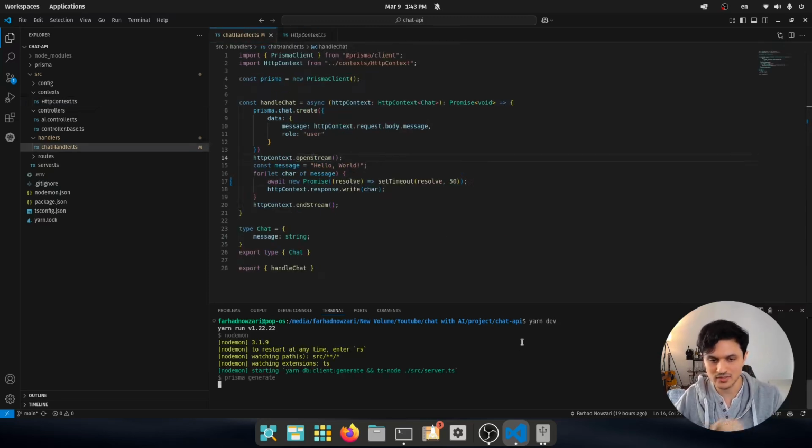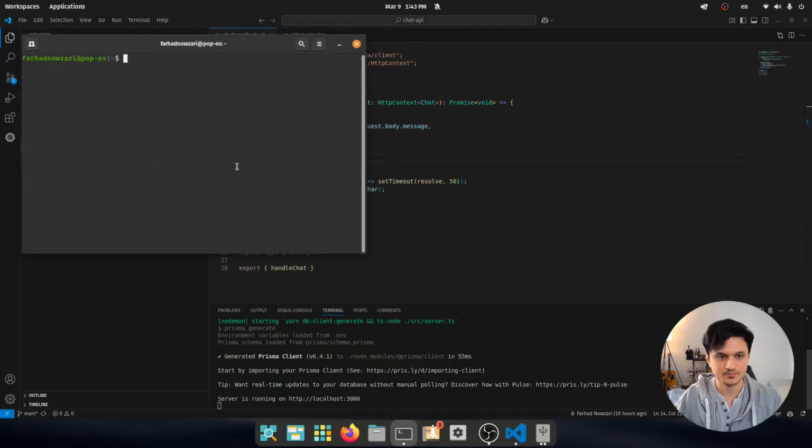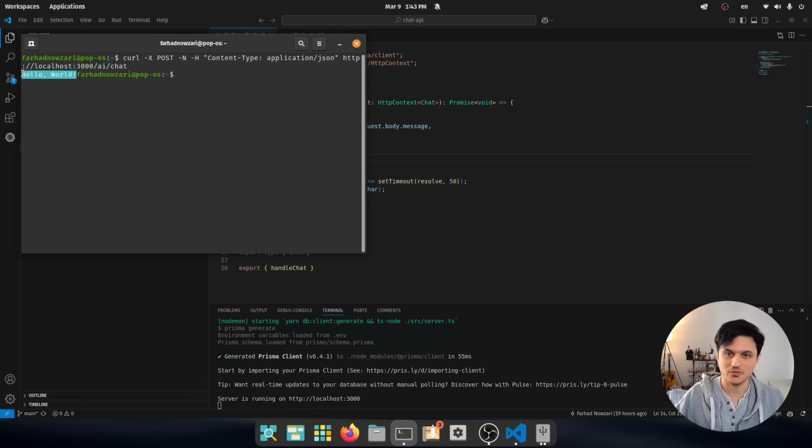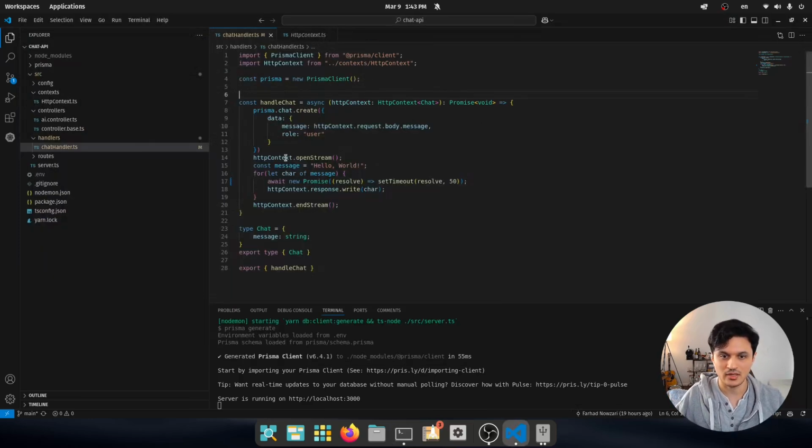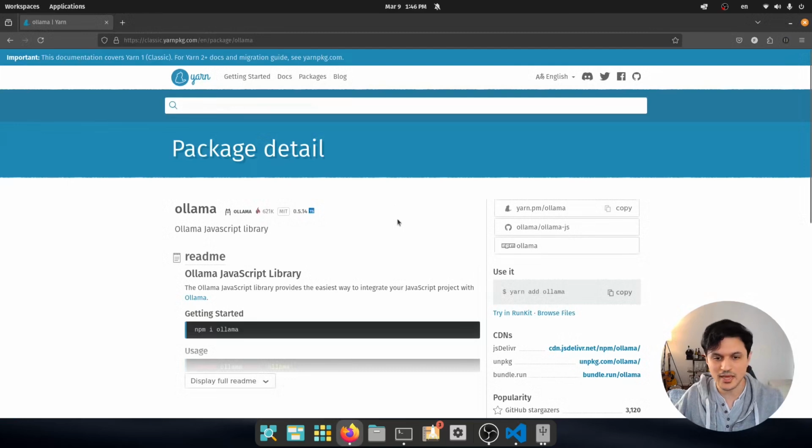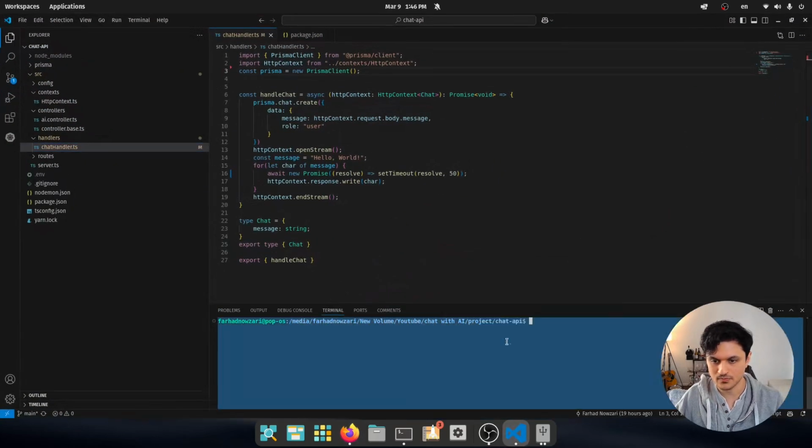And let's actually try this in action, see what I mean. As you see now, it doesn't wait for the answer, but it just streams it character by character, and it simply just is telling me hello world. But now the plan is to replace this and integrate Ollama here. Ollama has a package already for Node.js and it supports TypeScript. Let's just go on and install this in our application.